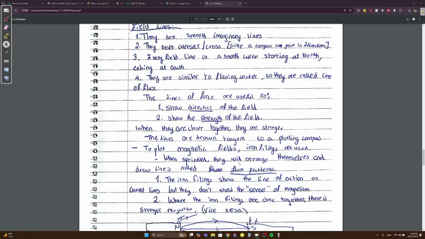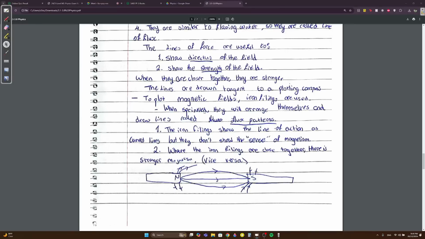To plot magnetic fields, you use iron filings, because when you sprinkle the iron, they arrange themselves and draw lines called flux patterns. The iron filings show the line of action as curved lines, but they don't show the sense of magnetism. They don't show it going from north to south. The second point is that where the iron filings are close together, obviously there's stronger magnetism. And if they're not close, then it's not strong.